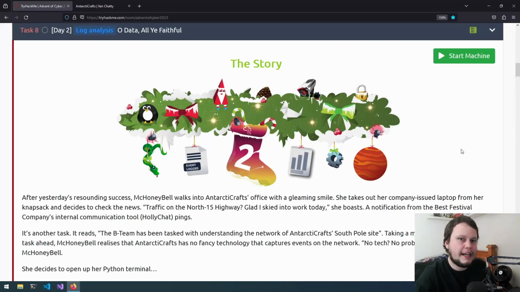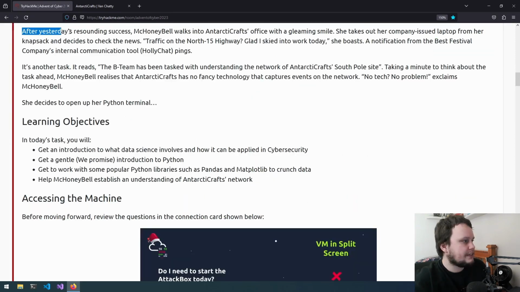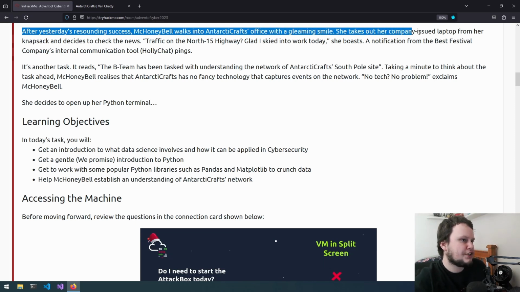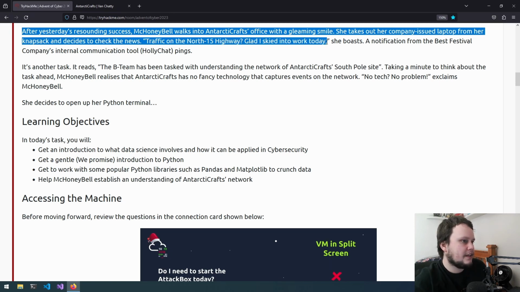This is day 2 of Advent of Cyber 2023, and this challenge is a log analysis challenge called O Data, All Ye Faithful. After yesterday's resounding success, Mikani Bell walks into Antarcticraft's office with a gleaming smile. She takes out her company-issued laptop from her knapsack and decides to check the news. "Traffic on the North 15 highway? Glad I skied into work today," she boasts.